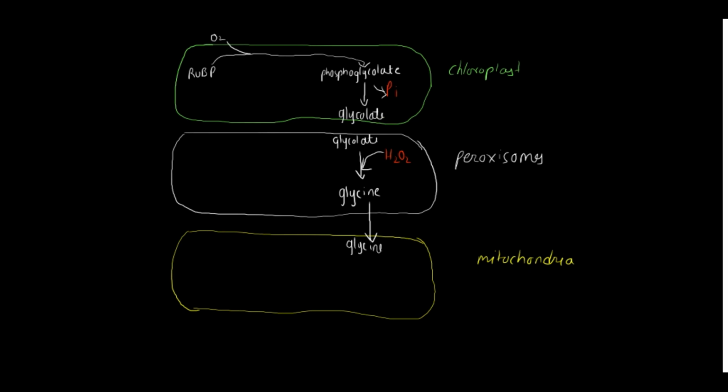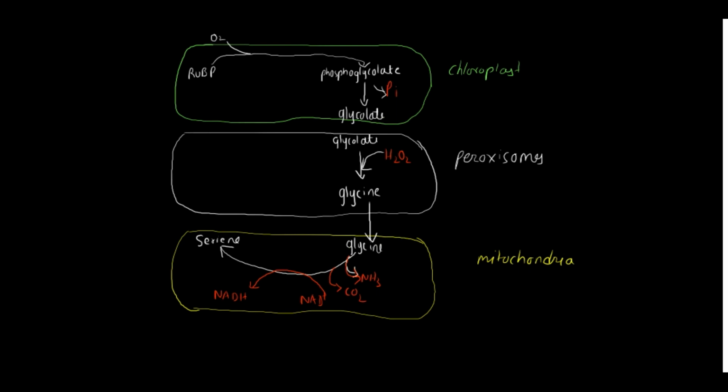This glycine will then enter into the mitochondria, where it will produce ammonia and release carbon dioxide, and in the presence of NAD plus, or you can say NAD plus will be reduced, leading to the conversion of glycine into serine. So serine will be formed.